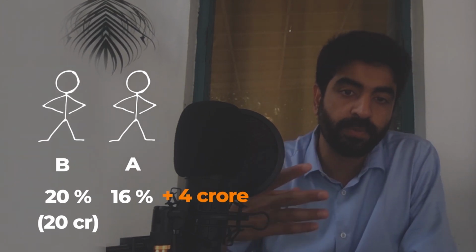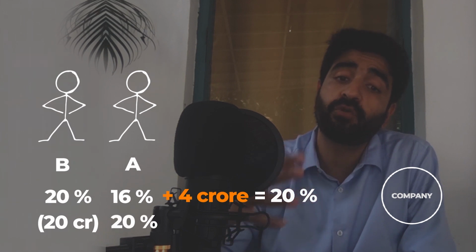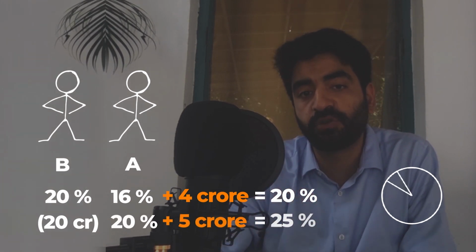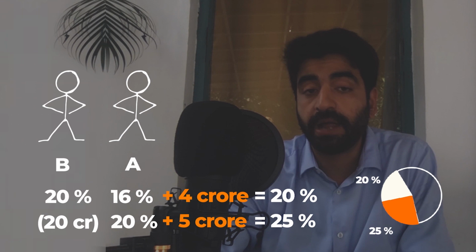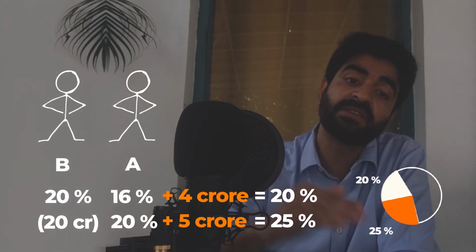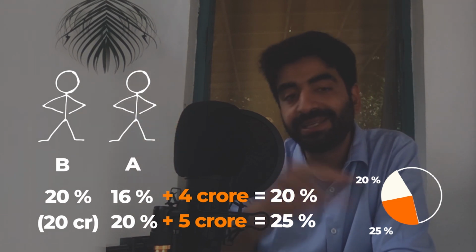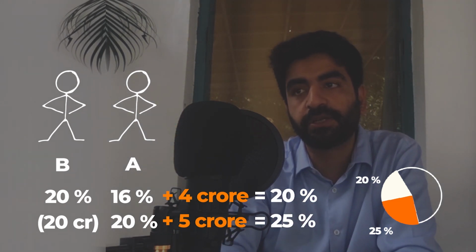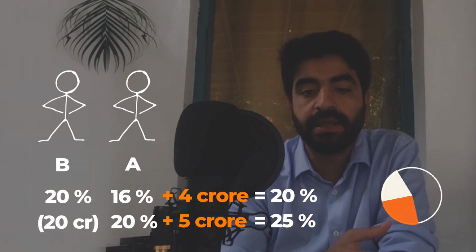Okay, so in this scenario, this means once investor B offers you 20 crores at 100 crore valuation, investor A can say, cool, I'll not only put in 4 crores to maintain my shareholding, but I'll put in 5 crore more to take it to 25% instead of 20% shareholding in the company, right? So I was earlier at 20% shareholding in this company, but because it's now doing well, I will increase my shareholding to 25%. So this can be dangerous, as suddenly now instead of 20% that you give to investor B, investor A also went up from 20% to 25%, leaving you with a 45% total dilution.